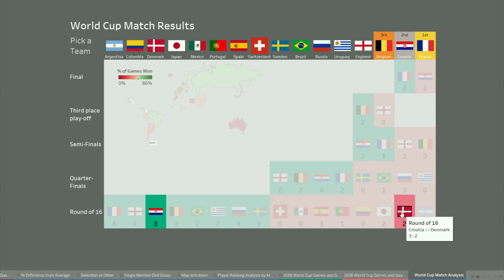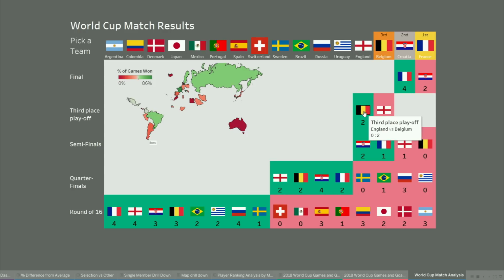You can select a particular team here, and then it shows you that Croatia played Denmark and won 3-2, and that's how they ended up being knocked out. And so you can eventually see that Belgium and England make it to the third place playoff, and France and Croatia make it to the final.